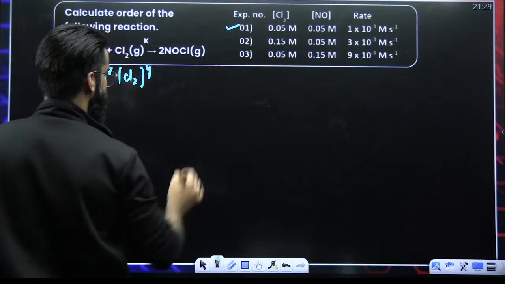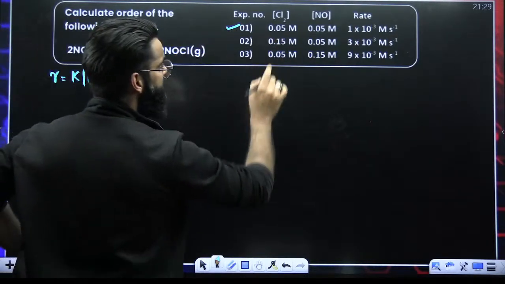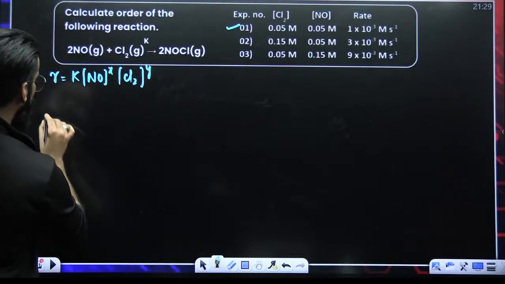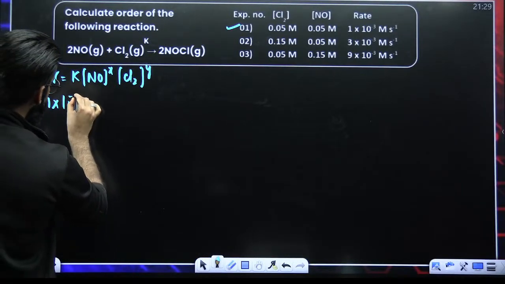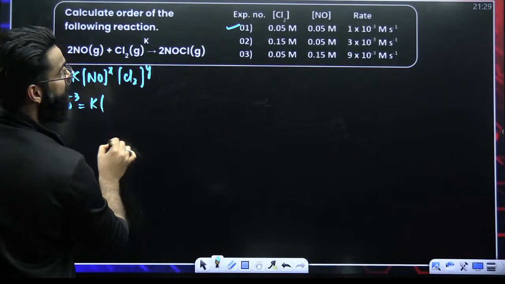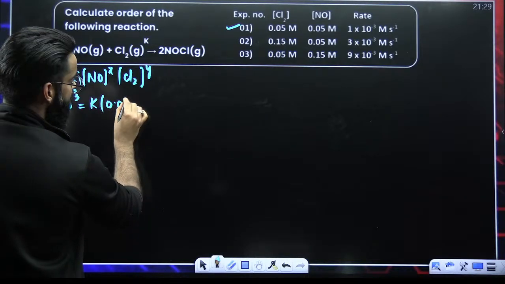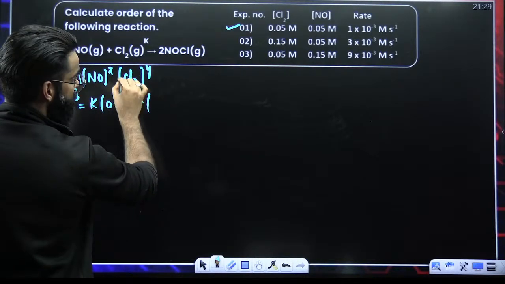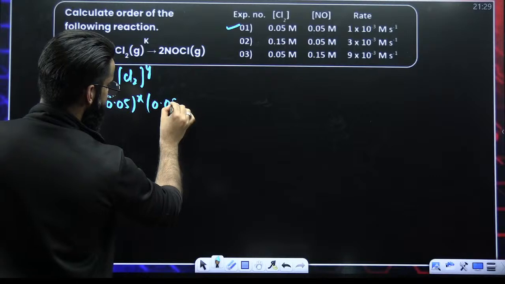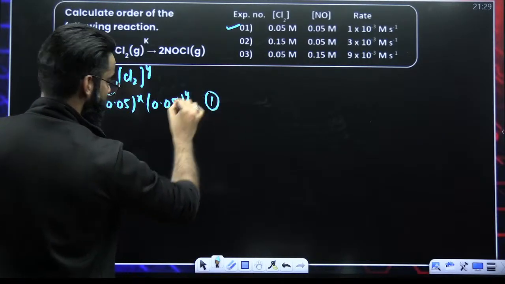Put the experiment number 1 data in this equation. As per experiment number 1, rate is equal to 1 into 10 raised power minus 3 is equal to K. Concentration of NO in the first experiment is 0.05. Concentration of Cl2 in the first experiment is again 0.05. Calling this equation number 1.